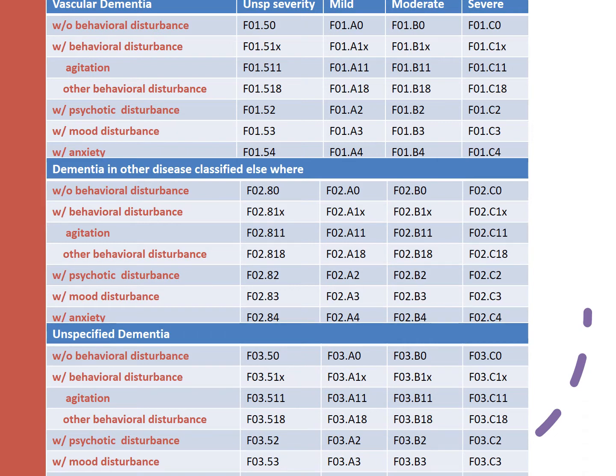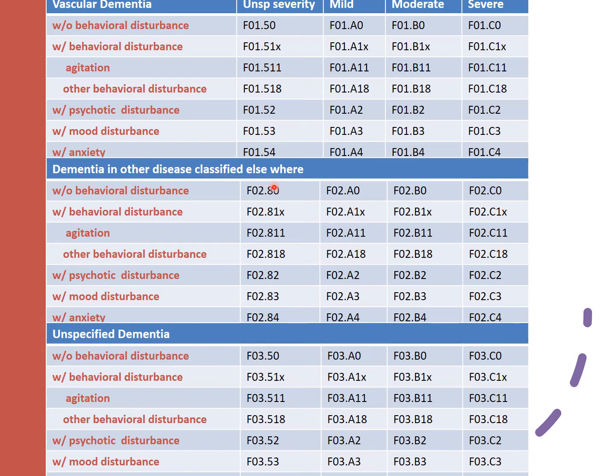Coming to the codes, we'll see a few examples. The patient has vascular dementia with moderate severity and also has mood disturbance. So vascular dementia, moderate severity with mood disturbance, the code is F01.B3. The patient has unspecified dementia, mild severity with agitation. So the code is F03.A11.